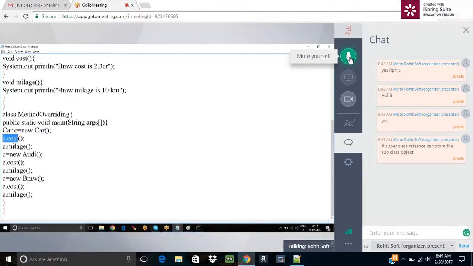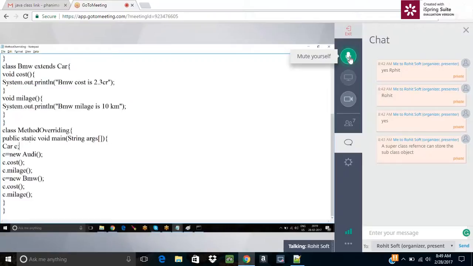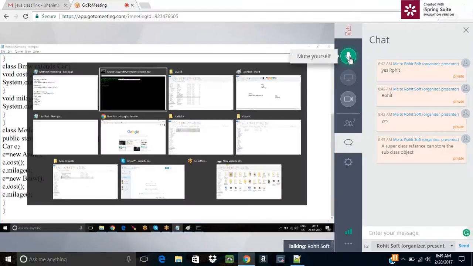So here c.cost, c.mileage, it's not required. So I'm removing the entire thing. But we can create a reference. The reference can be created for Car. Now if I compile, it will compile fine. And if I run the program, it gets executed.